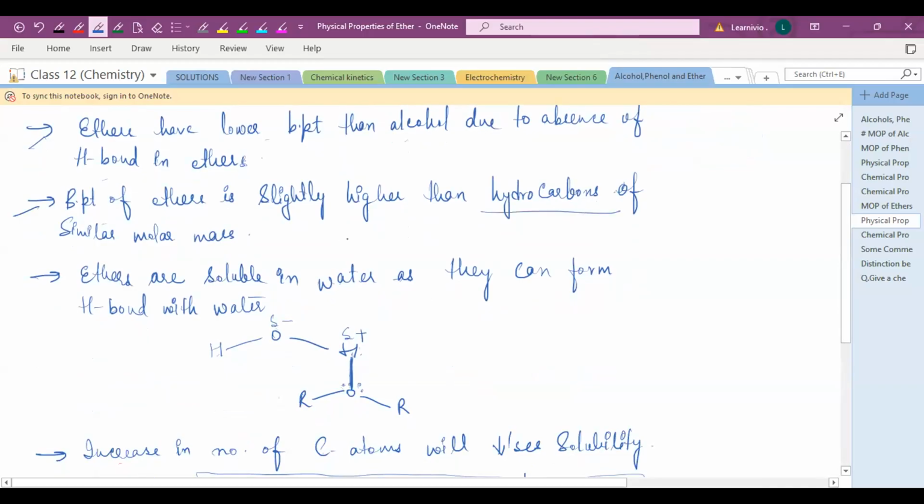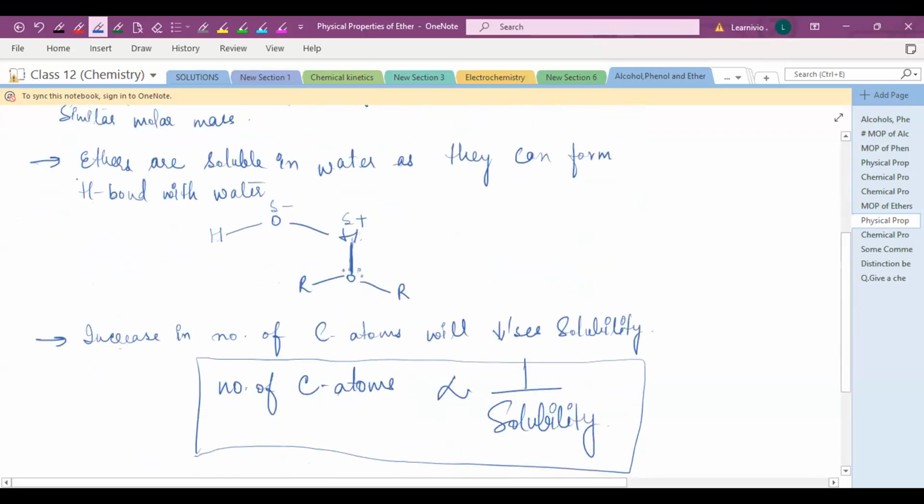If you compare with a simple hydrocarbon chain, the boiling point of ethers is slightly higher, with the same molar mass. If both ether and the hydrocarbon have the same molar mass, then you can compare between these two, and the boiling point of ether is slightly higher than the hydrocarbon chain of the same molar mass.